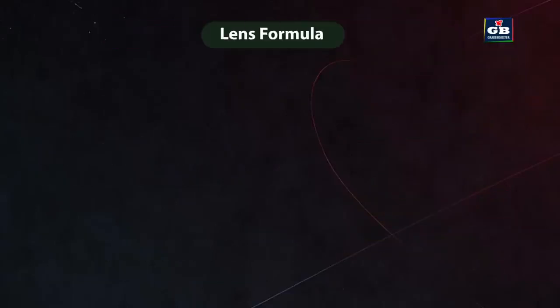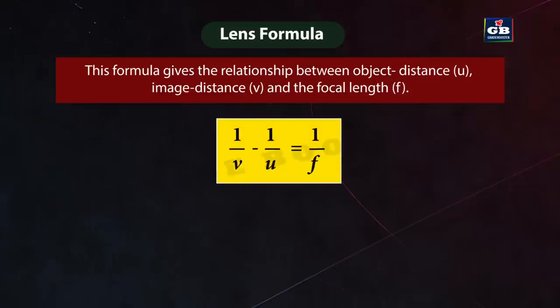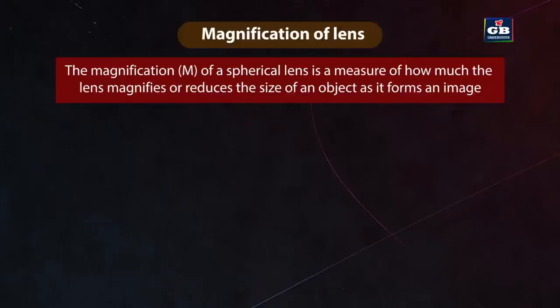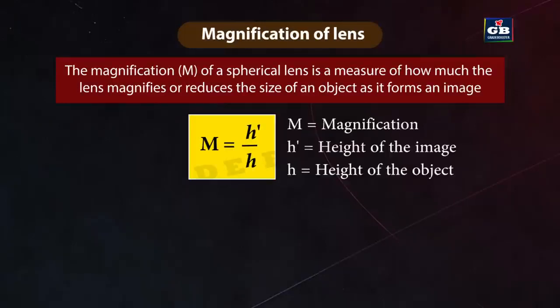Lens formula. This formula gives the relationship between object distance u and image distance v and the focal length f. The lens formula is expressed as 1/v minus 1/u equal to 1/f. The magnification m of a spherical lens is a measure of how much the lens magnifies or reduces the size of an object as it forms an image. Magnification is calculated using the following formula: m equal to h'/h. Magnification is represented by the letter m.